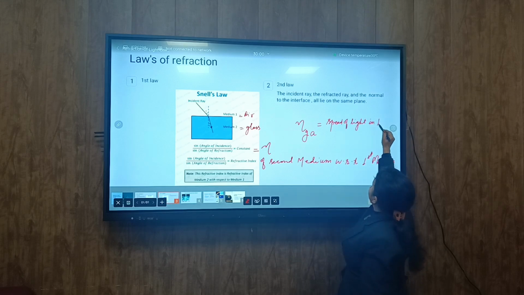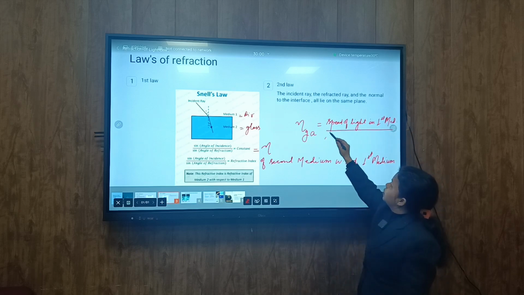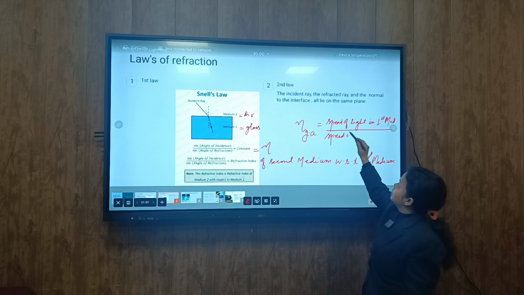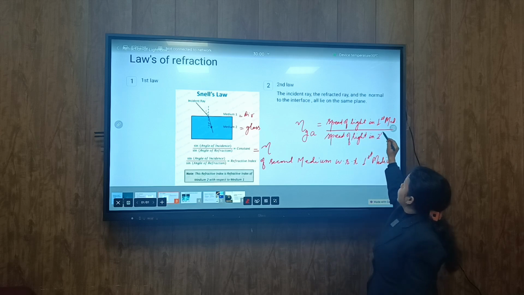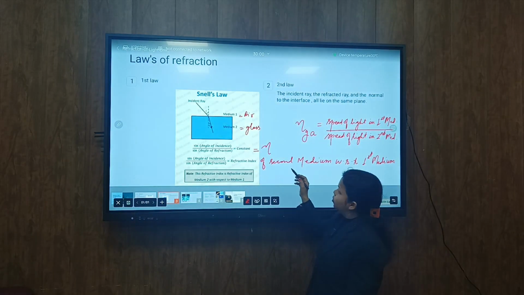in the first medium to the speed of light in the second medium. Okay, so this is the formula of refractive index.